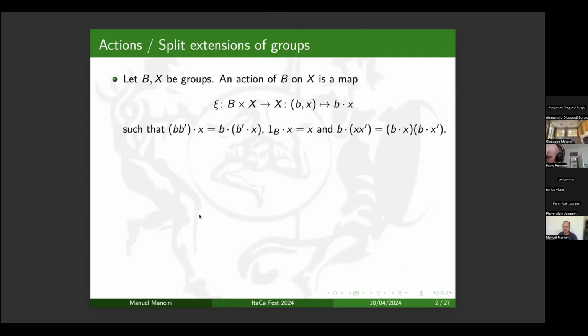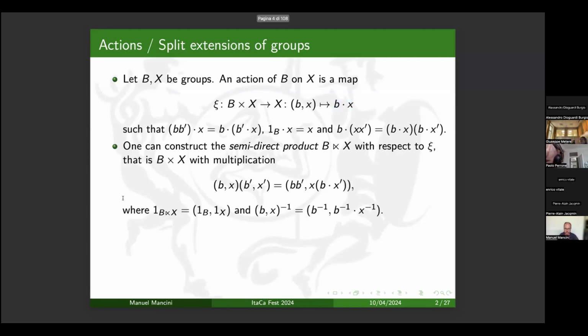So I want to start by recalling a property of the category of groups regarding actions or split extensions. That is the starting point of this talk. So in groups, if we take an internal action of B on X, that can be described as a map from B times X to X in this way, where we denote by b·x the action of an element b on an element x. Then given such an action, we can construct the semi-direct product associated with